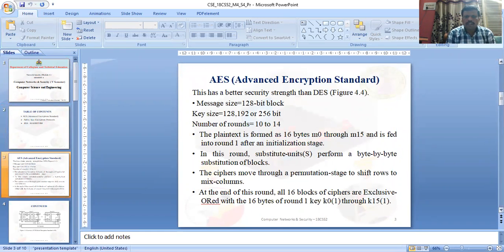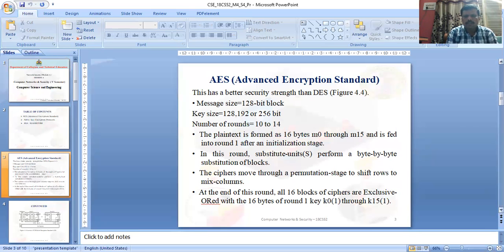It is a better security algorithm, with greater strength compared to the Data Encryption Standard. The weaknesses of the Data Encryption Standard have been taken into consideration here. It was developed by Rijndael in 1991 for the US government. That is the Advanced Encryption Standard. The weaker sections of DES were found out by Rijndael.